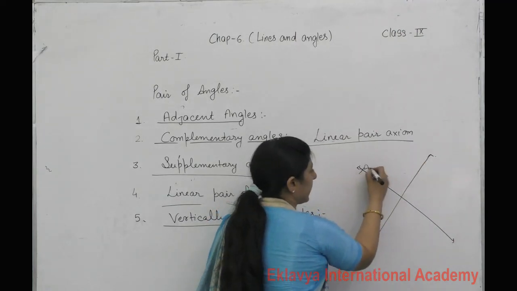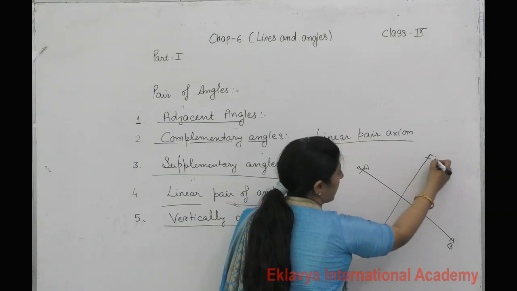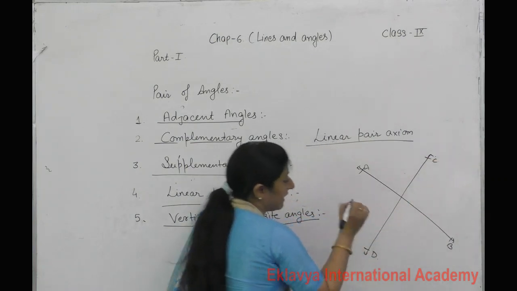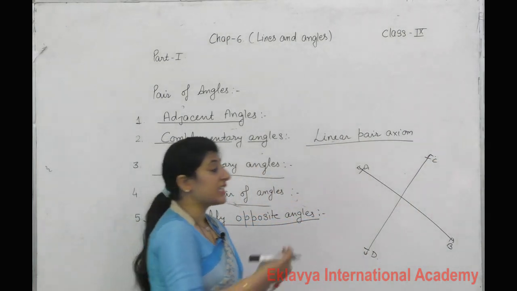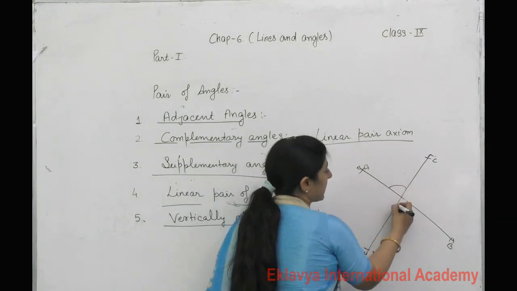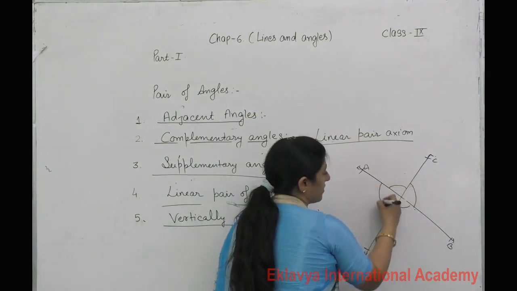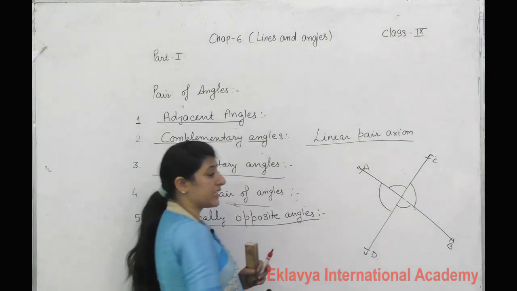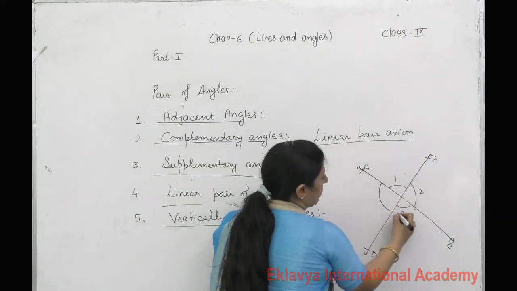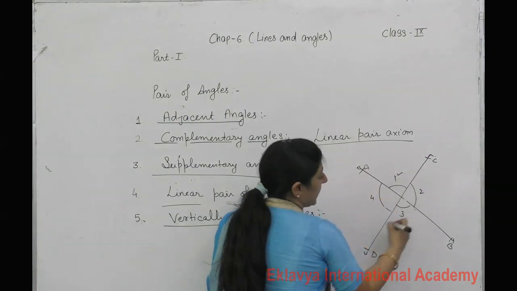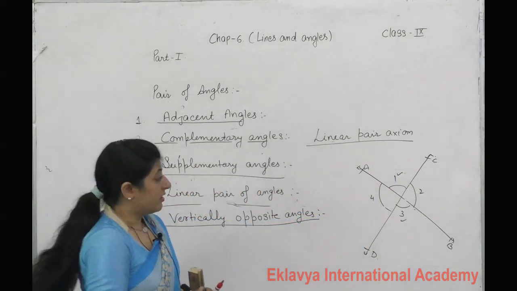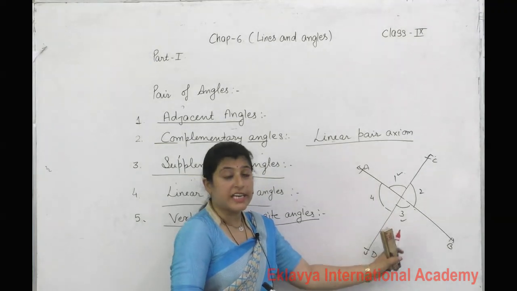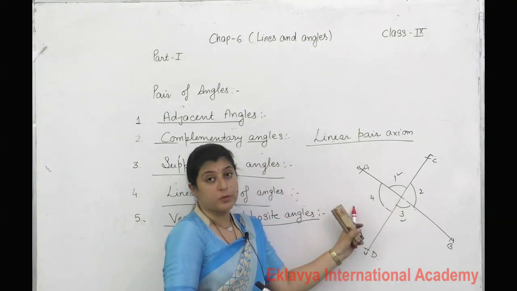There are two lines AB and CD that intersect each other, then their opposite pair of angles are equal. Or the opposite pair of angles are called vertically opposite angles. We can say 1 and 3 are vertically opposite angles, 2 and 4 are vertically opposite angles.